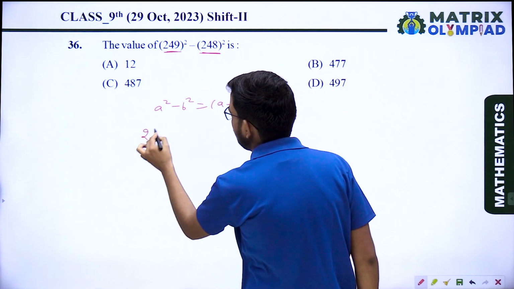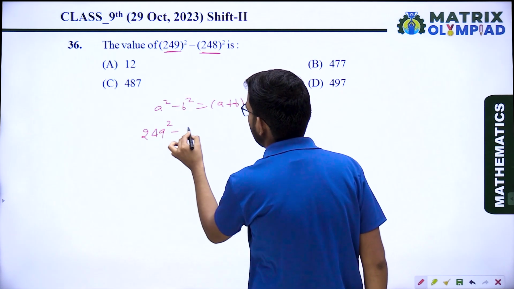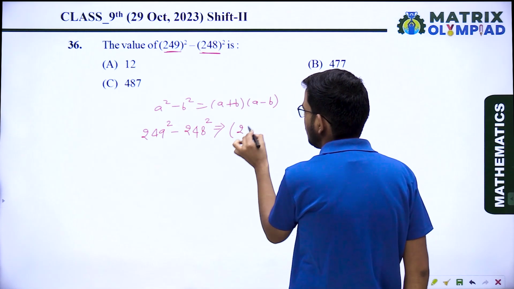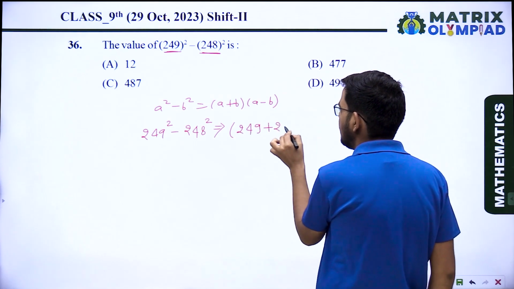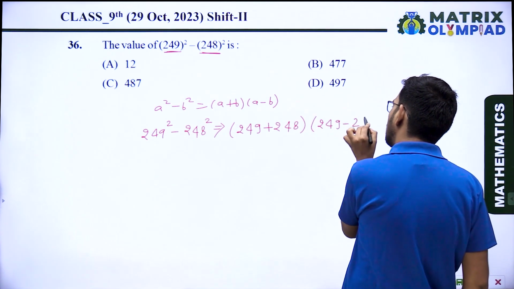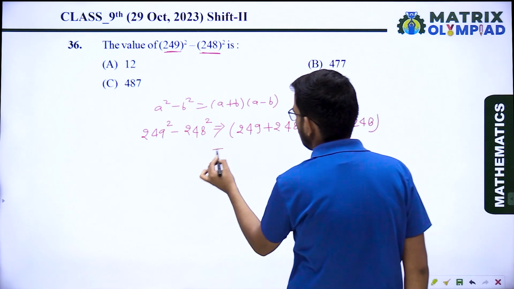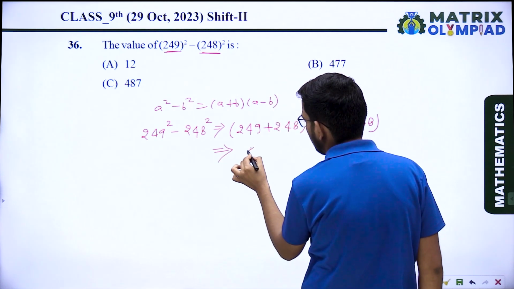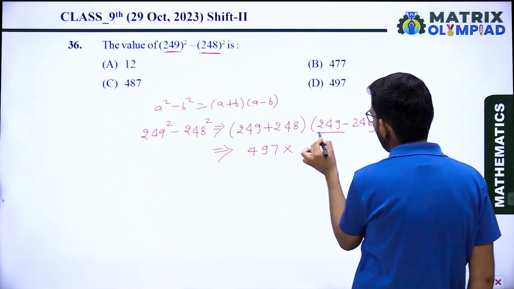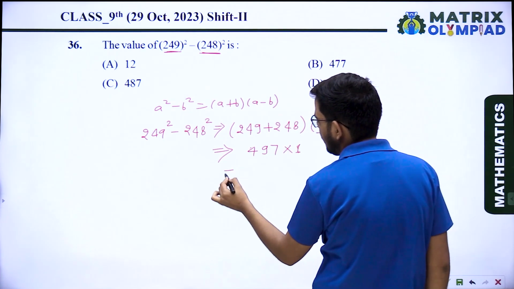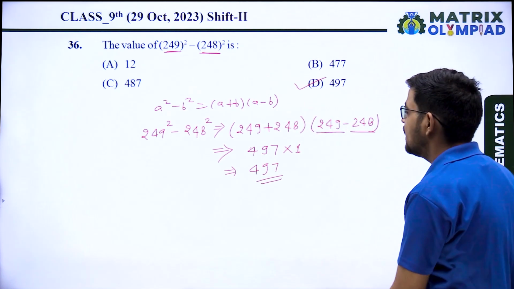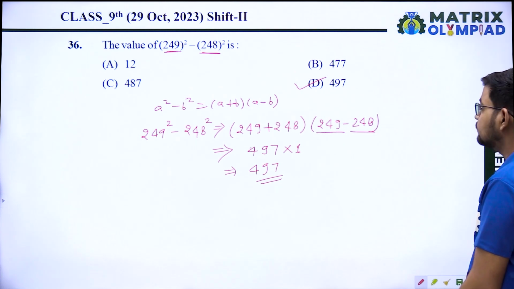So similarly, you write 249 square minus 248 square, that is 249 plus 248 multiplied by 249 minus 248, that is 497 into 1. So our answer is 497. Option D is the correct answer.